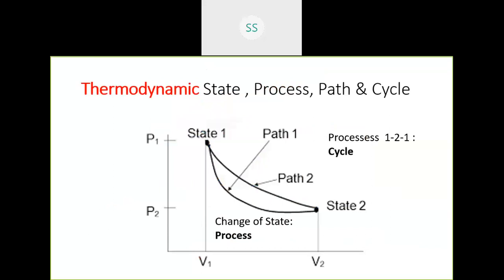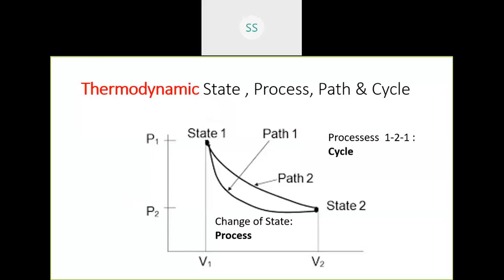If you have to analyze a thermodynamic system, how it functions, or what is the purpose of a system, and what are the processes, we should understand certain terminologies, namely state, thermodynamic process, thermodynamic path, and thermodynamic cycle. This PV diagram, pressure versus volume diagram, indicates a curve from state 1 to state 2.